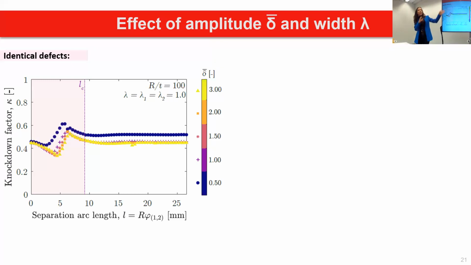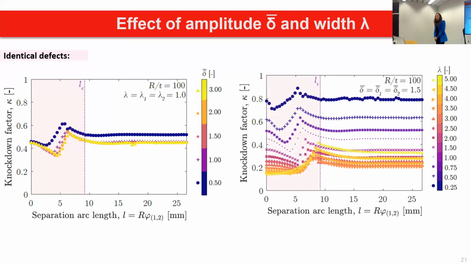So it's not such a critical parameter that defines the plateau when we change the amplitude, as we could see. When we change the width, though, so knockdown factor versus arc length for different widths, we see again this non-monotonic behavior, but the trend's now changing a little bit more, and the knockdown factor is quite reduced. And then we see that the plateau is a little bit shifted for very wide defects, which once again, if we remember, very wide defects totally overlap and they form one single defect. So we expect this behavior to be a little bit different than the others.